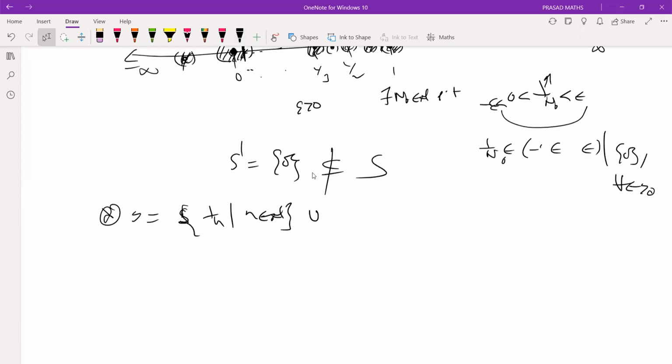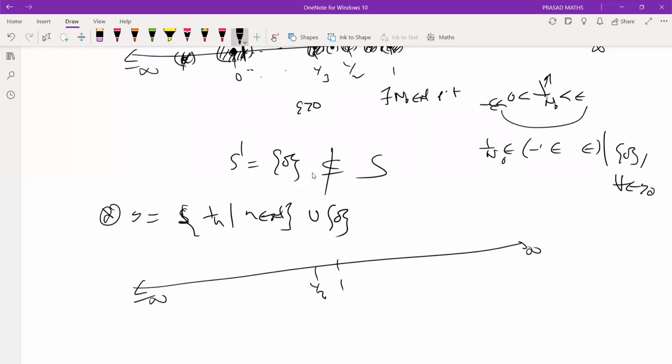Suppose I take the example using this, the union of 1/n including 0. Now, is it a closed set? Yes, it is closed. Because 0 is a limit point, and 0 is inside the set. Therefore, S prime is contained in S. What are the limit points? Only 0. So 0 is inside the set because I'm including 0. Therefore, it's a closed set.